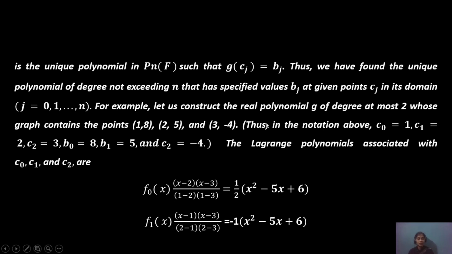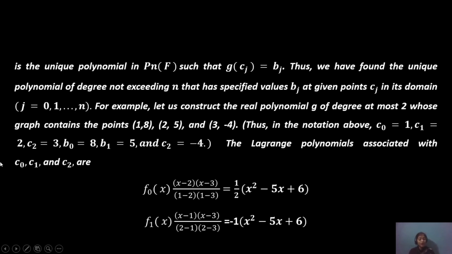Considering the degree-2 polynomial, we have the notation c0 equals 1, c1 equals 2, c2 equals 3, b0 equals 8, b1 equals 5 and b2 equals minus 4 for the Lagrange polynomial.